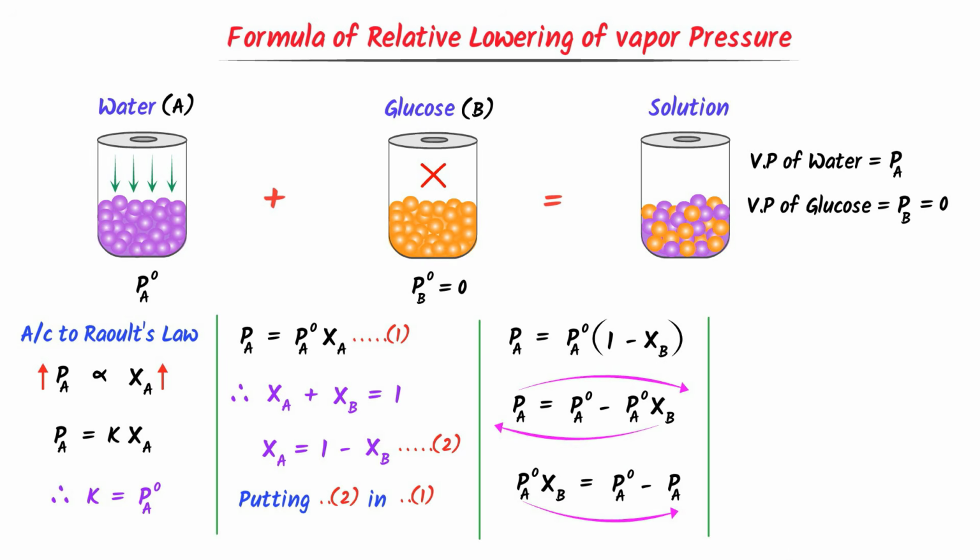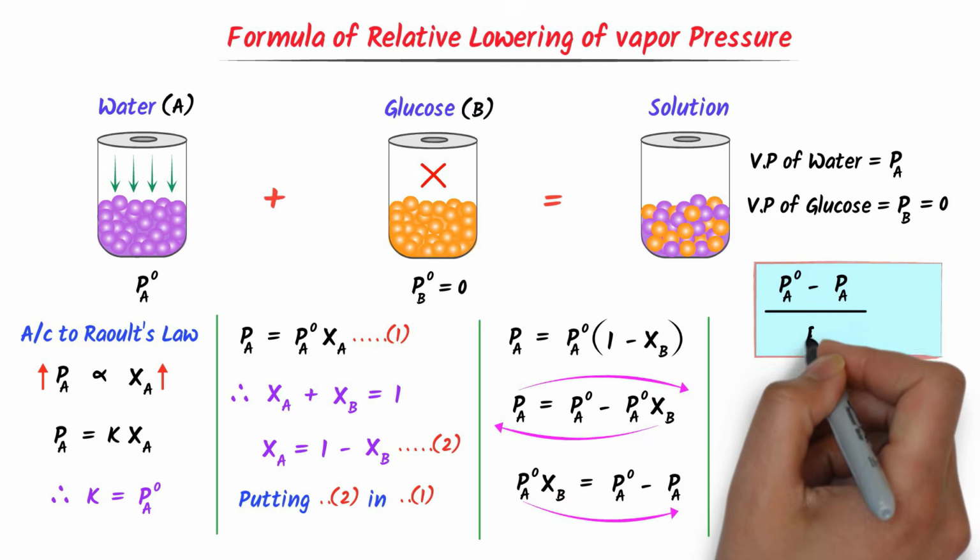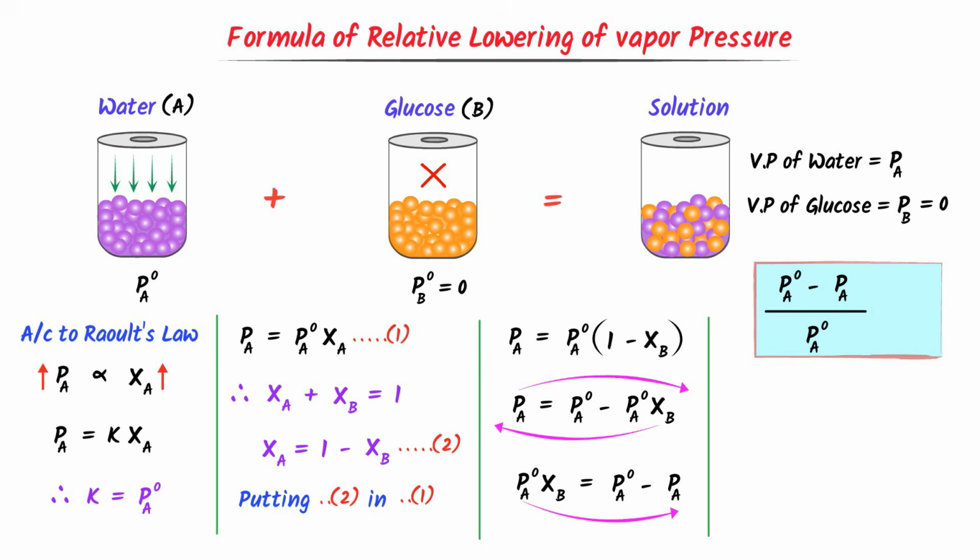We already know that the term PA naught minus PA is lowering of vapor pressure. Now to find the relative lowering of vapor pressure, we will shift this PA naught to the right hand side. We get PA naught minus PA upon PA naught is equal to mole fraction of glucose. Hence this is the relative lowering of vapor pressure and it is equal to the mole fraction of glucose or the mole fraction of the non-volatile solute.